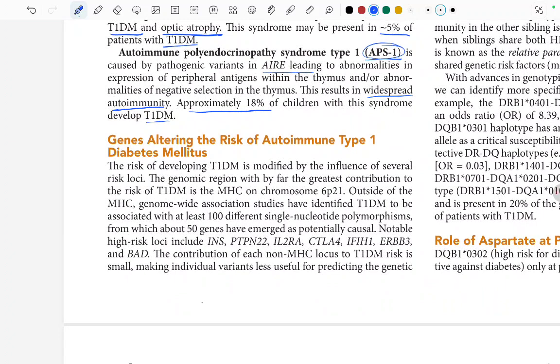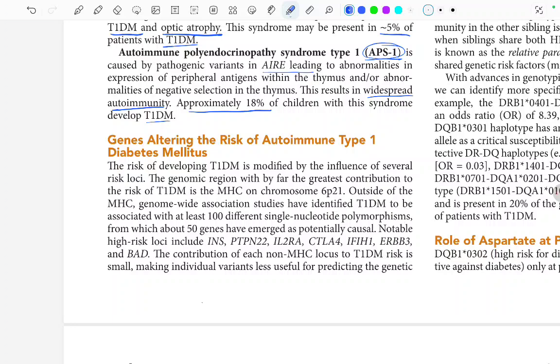Genes altering the risk of autoimmune type 1 diabetes mellitus. Let's look at these. The risk of developing type 1 diabetes mellitus is modified by the influence of several risk loci. The genomic region with by far the greatest contribution to the risk of type 1 diabetes mellitus is the major histocompatibility complex, MHC, on chromosome 6p21.